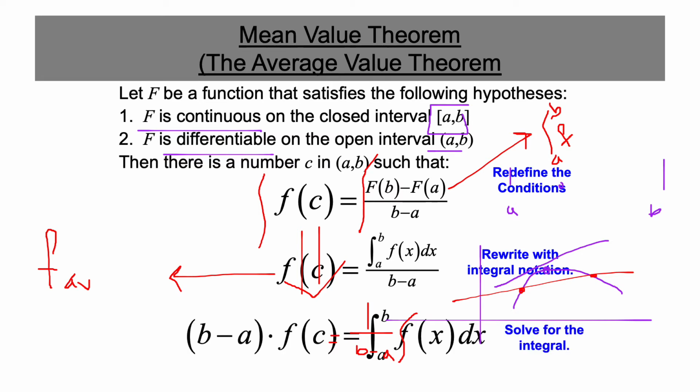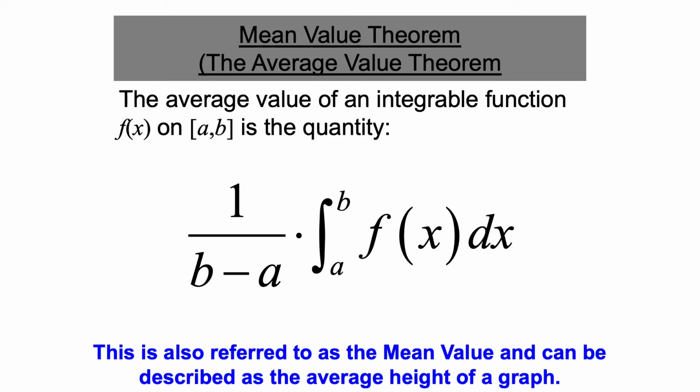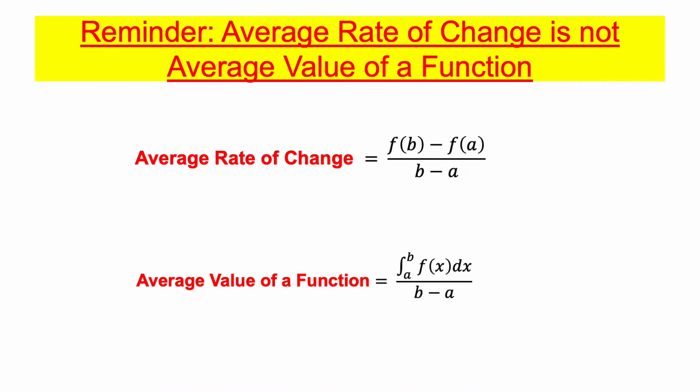There is another shape to write this theorem. When you just manipulate the equation, we get this idea. So this is the average value theorem, which is the definite integral multiplied by 1 over b minus a. And be careful, guys, there is a big difference between average rate of change and average value of function. Average rate of change, or the slope of the secant, is f of b minus f of a over b minus a, but the average value of a function is the integration of the function over b minus a.